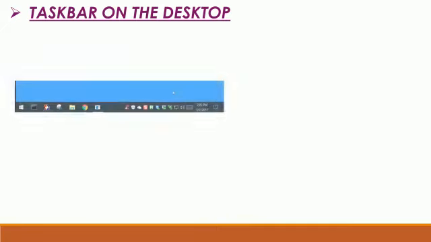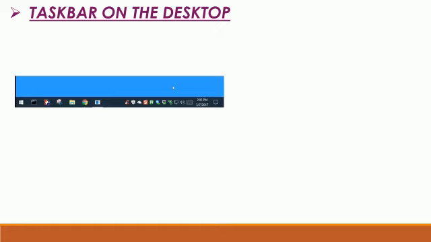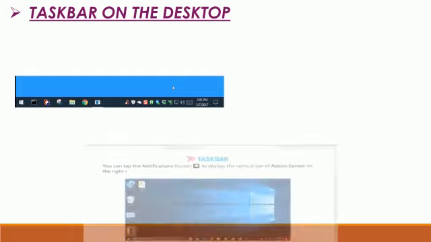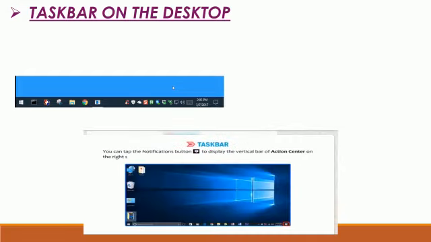Students, taskbar on the desktop. It is an important part of the desktop. It is presented on the bottom of the screen. It is divided into two parts, left part and right part. The left part has the start button and so many icons like save button, Google and so on. And on the right side you can see the notification area.